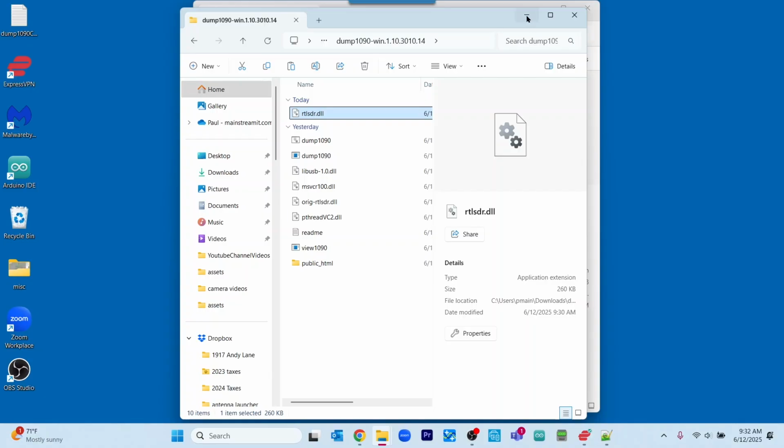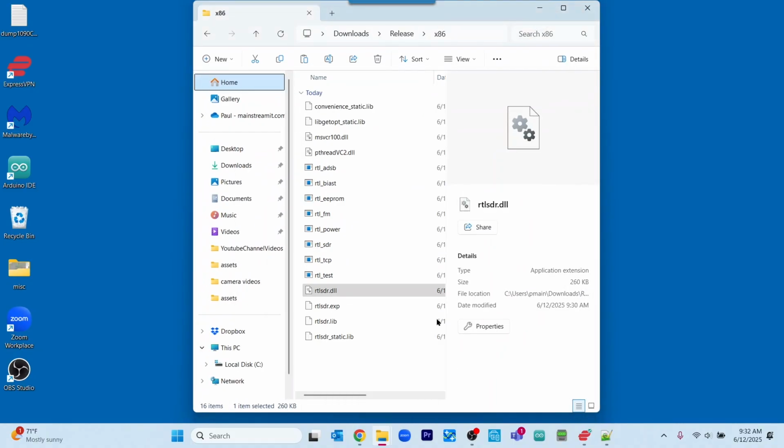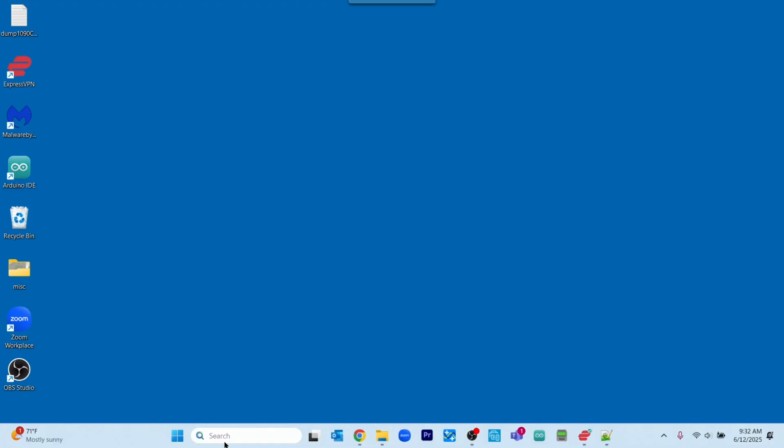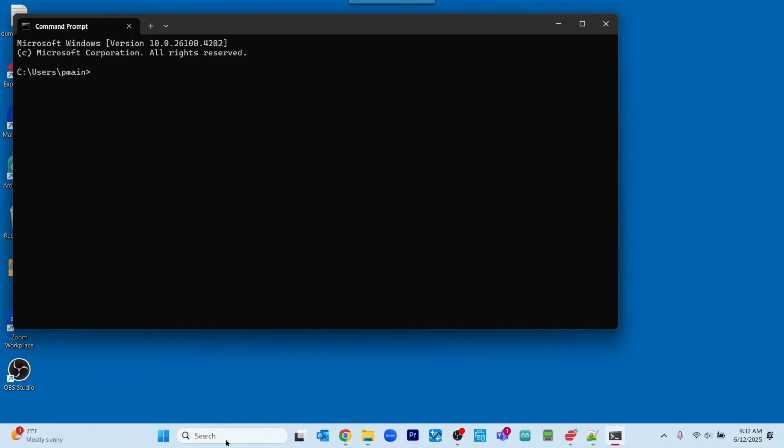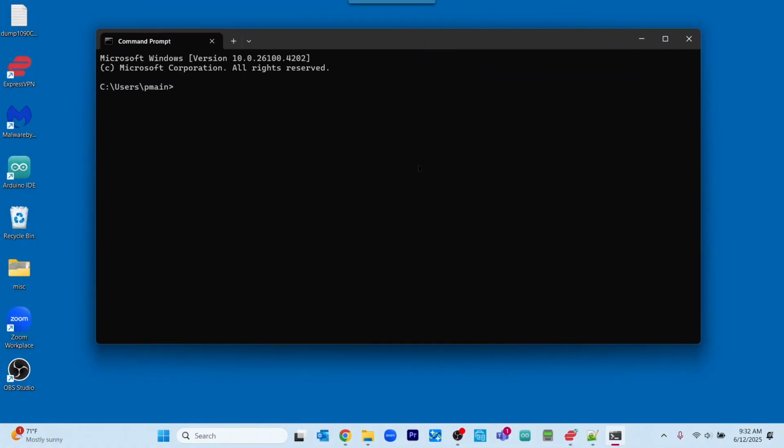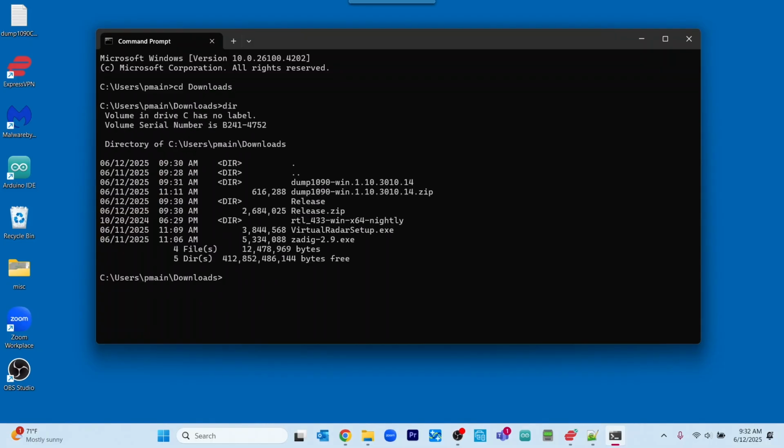So that is that. So what we want to do next is we want to bring up our terminal, and we're going to CD into downloads. And we're going to CD into dump1090.